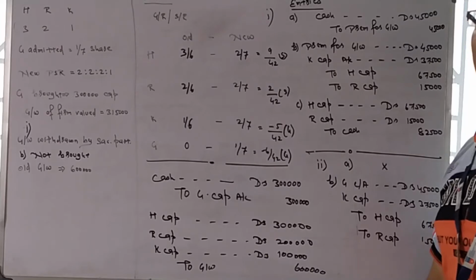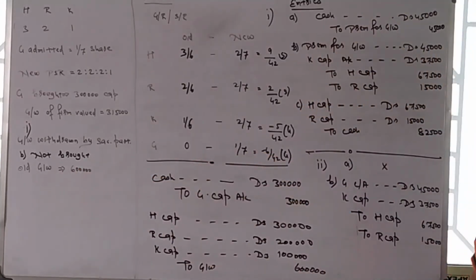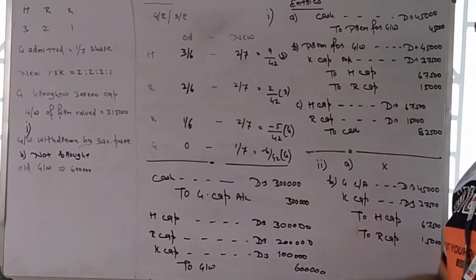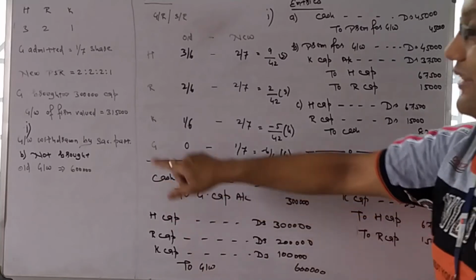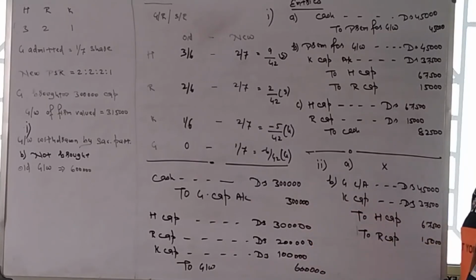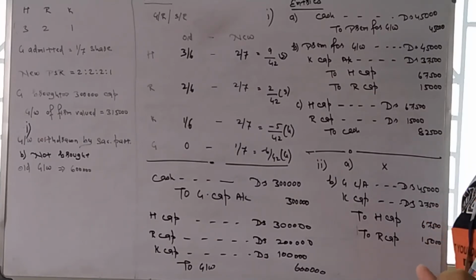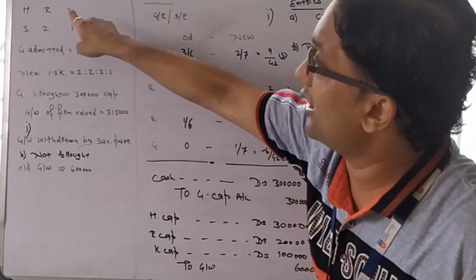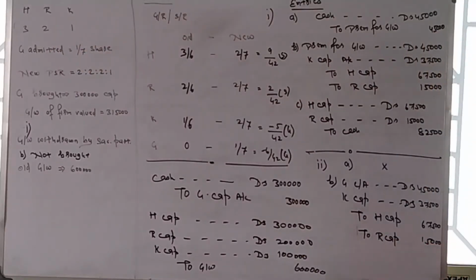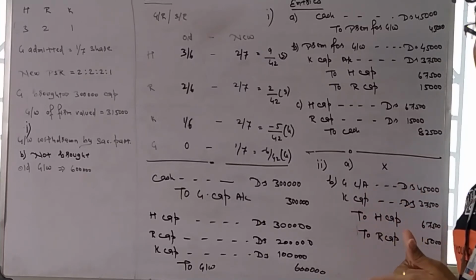Now let's do the entry. Guys, two entries will always be common: the entry for capital brought in and the entry for old goodwill cancellation. These two entries will always come in the question. As he has brought 3 lakh as capital, cash account debit to G's capital 3 lakh. 6 lakh was the old goodwill which needs to be written off. That means the loss of writing off an asset will be borne by old partners in the old ratio. Old partners H, R, K, old ratio 3:2:1. So 6 lakh goodwill is written off, the asset is cancelled, so it will be credited to goodwill.